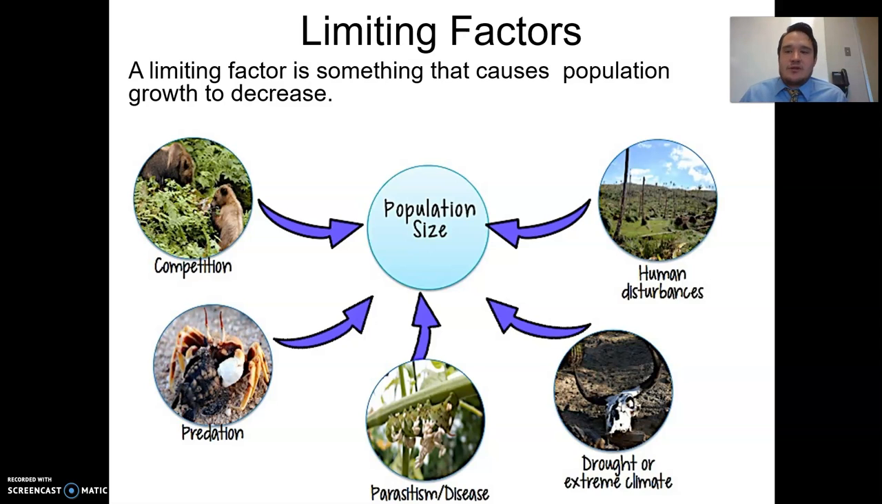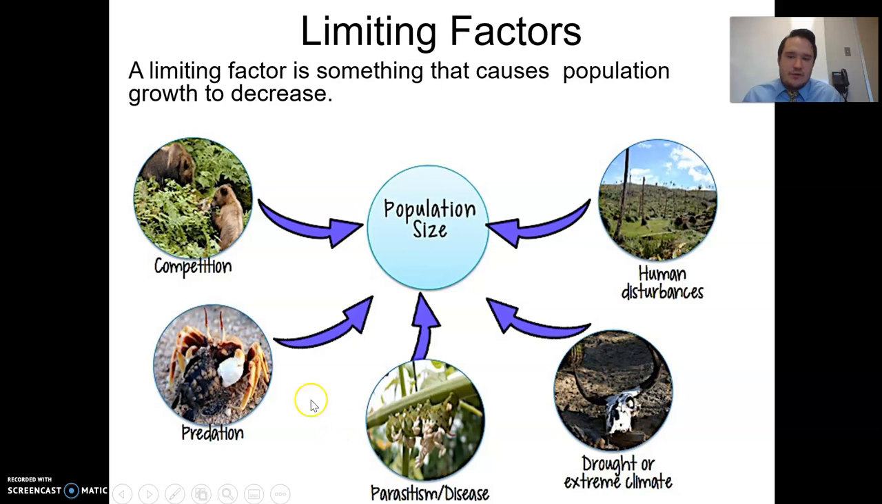Now, limiting factors. A limiting factor is something that causes population growth to decrease. We have competition, predation, parasitism/disease, drought or extreme climate, or human disturbances. All of those are going to limit population size. Human disturbances can also limit human population. So this isn't just something that happens in ecosystems. This also happens with humans as well in cities.